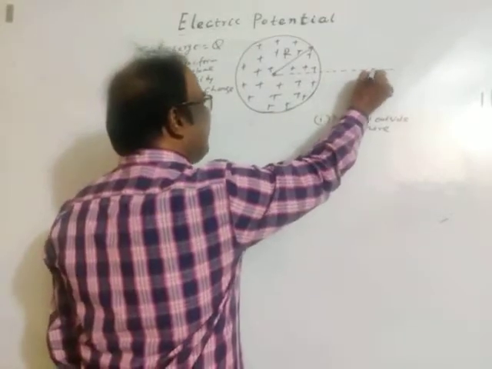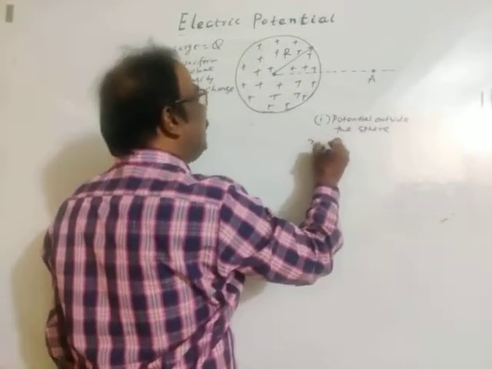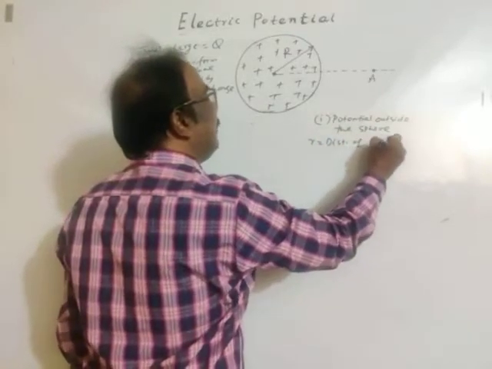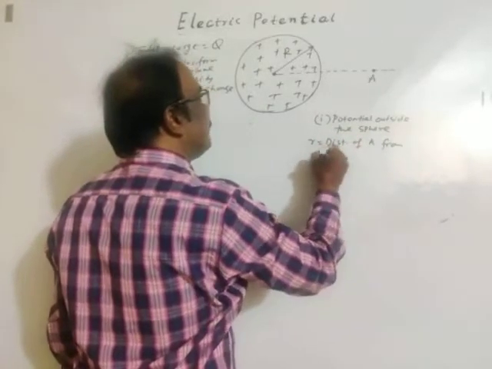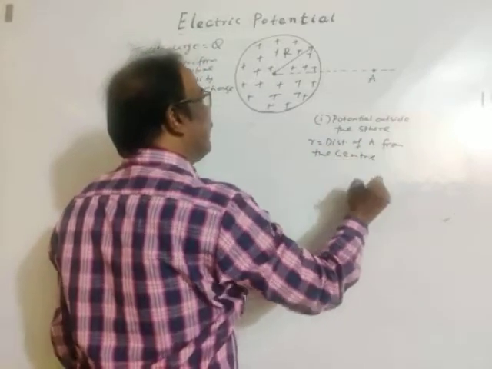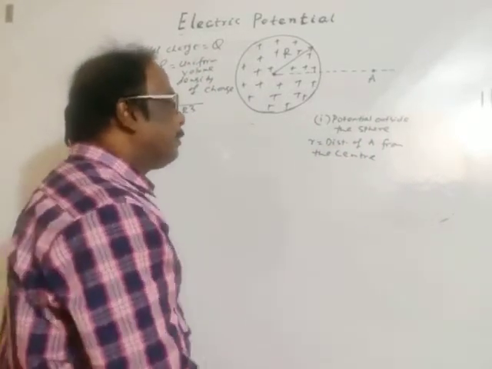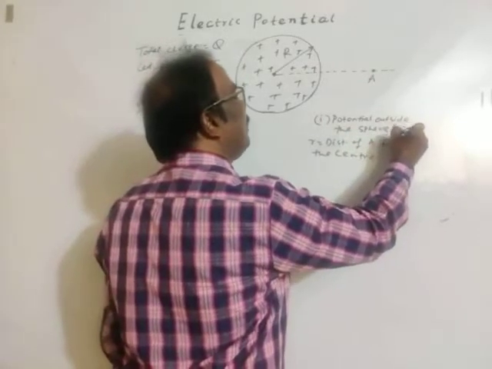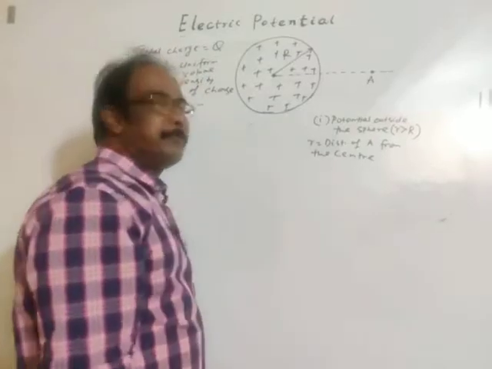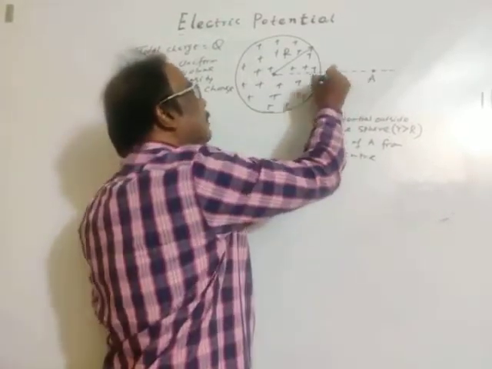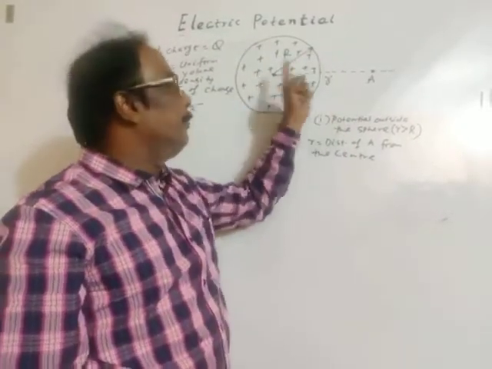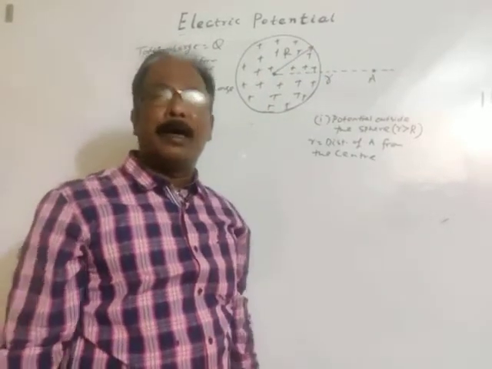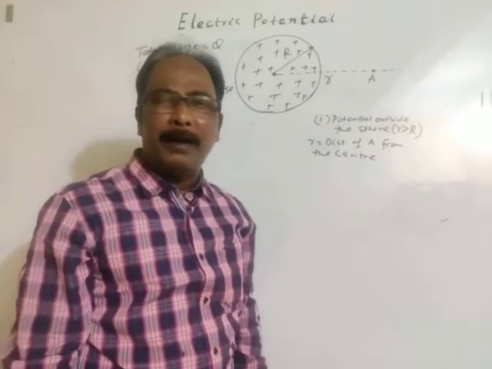A is any point outside the sphere, and r is the distance of A from the center of the sphere. r is variable. For potential outside the sphere, we write r is greater than the radius of the sphere. So if r is greater than the radius, we consider a point outside the sphere where we have to find the electric potential.